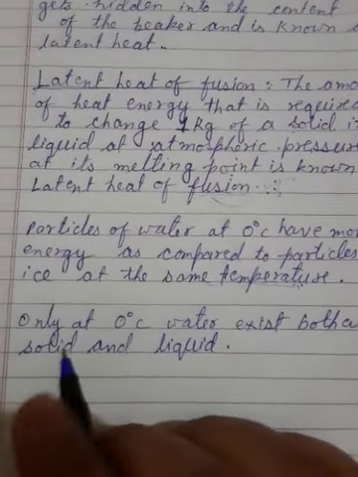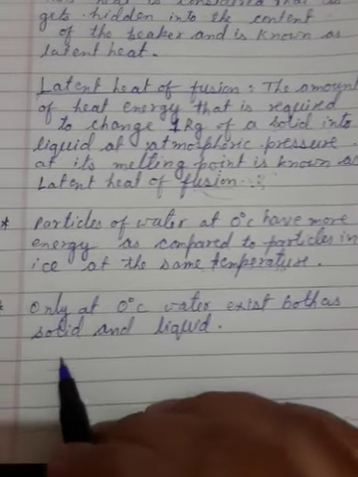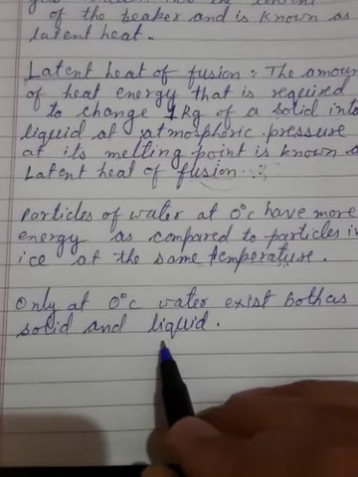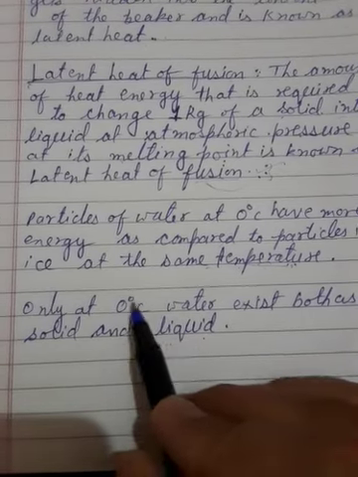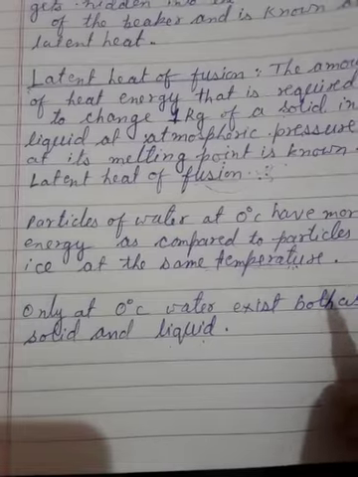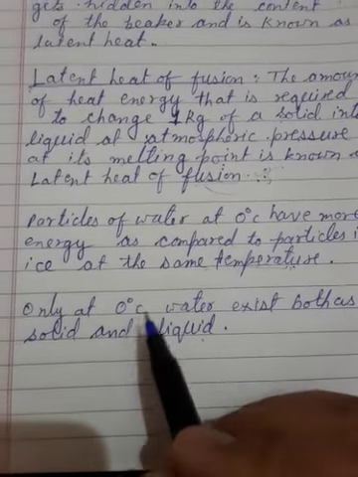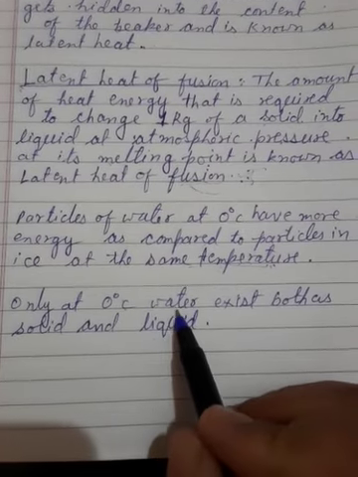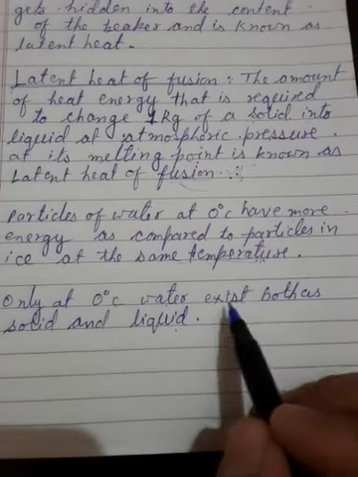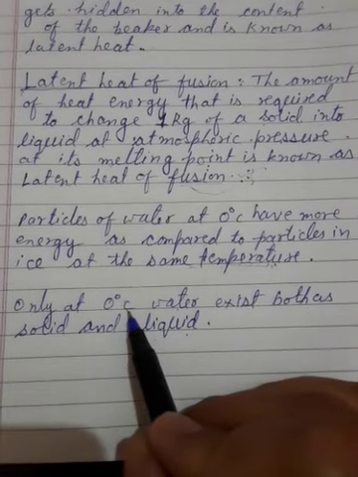Clear? Now, you have to learn also, only at 0 degrees Celsius water exists both as liquid and solid. Below 0 degrees Celsius, it will be ice, and above 0 degrees Celsius, it will be in the liquid water form. But at 0 degrees, water and ice both can have the same temperature, right?